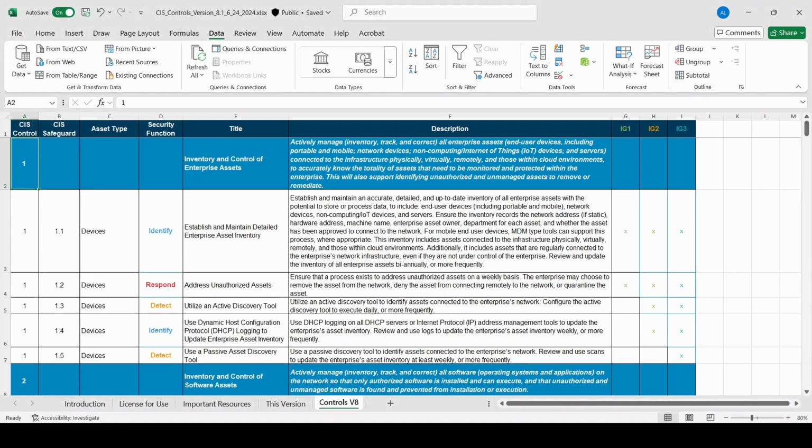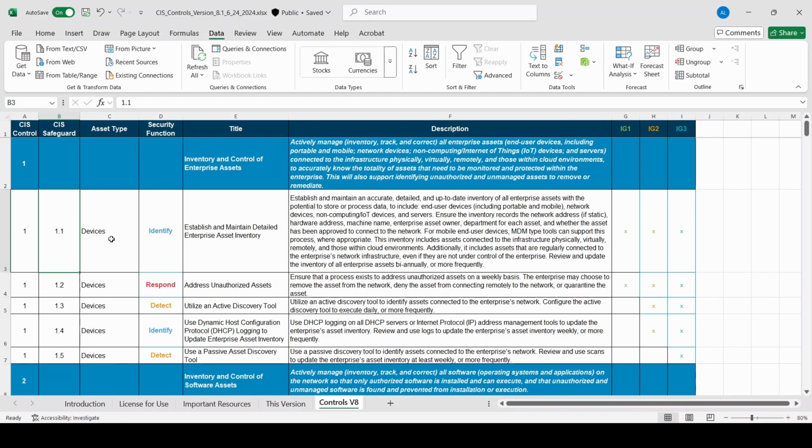So here we have the CIS version 8.1 spreadsheet for the controls that are downloaded. As you can see, if we go along the top, you've got the CIS control number, which right here is number 1. The next column is the CIS safeguard, so each control has safeguards, and that is what the recommendation is to implement within your organization. So we can see here that under control 1 we have 5 safeguards going from 1.1 to 1.5.